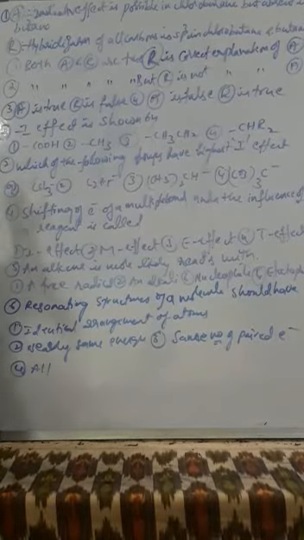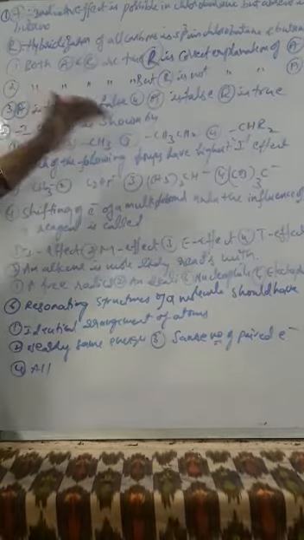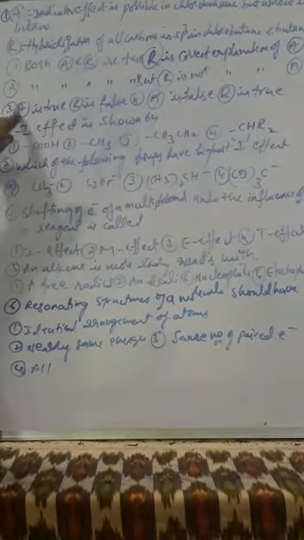Both assertion and reason are true, and reason is not correctly explaining assertion. Both assertion and reason are true, and reason is explaining assertion correctly. Next, A is true, R is false. Assertion is true, reason is false. And A is false, R is true.